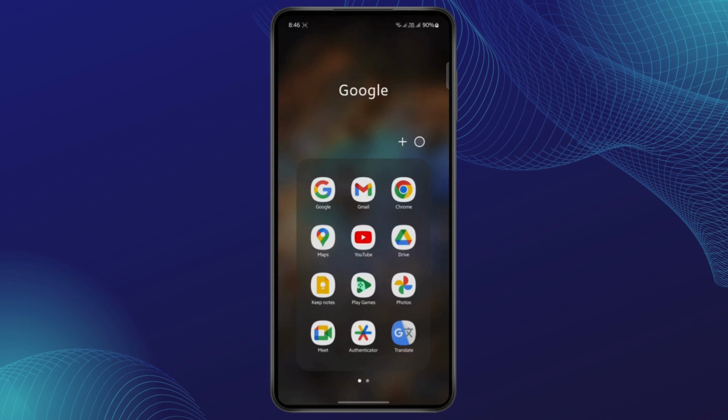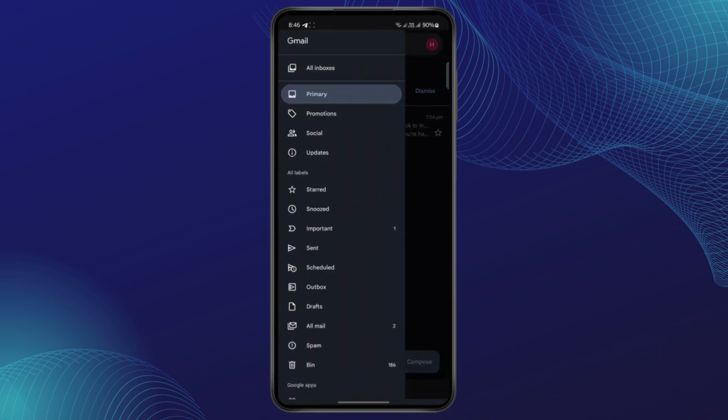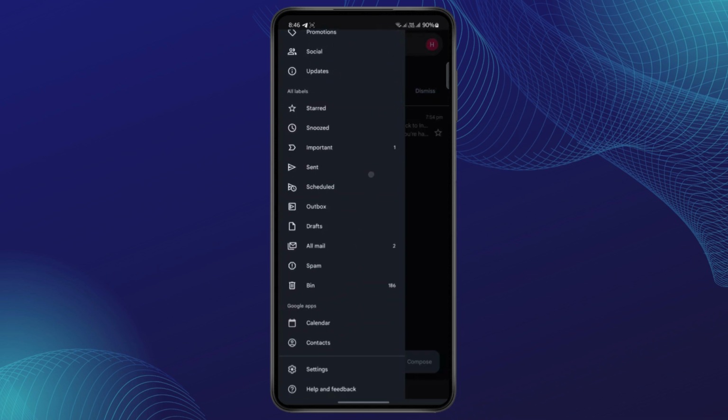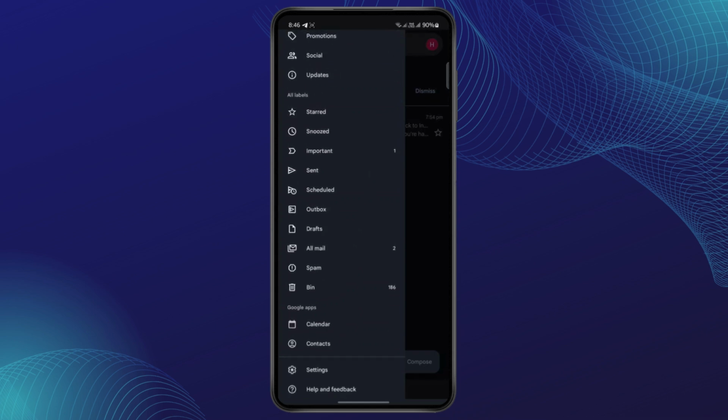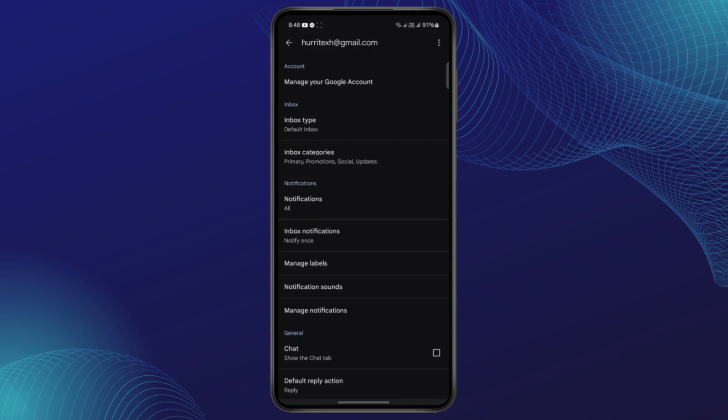First thing that you want to do is open your Gmail app, and here you want to tap on the hamburger icon on the top left corner. Then if you scroll down, you will see the settings menu right here. And here you will see a list of all of your accounts that are in your device. So what you want to do is just select the account that you want to change a notification. So just tap on the account.